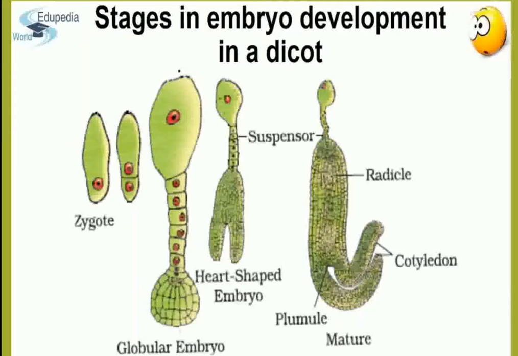The plumule is the future stem of the plant, whereas the radicle is the future root of the plant. With the continuous growth, the enlarging embryo becomes heart shaped, which we call the cordate. The enlarging embryo consists of two cotyledons in the case of dicots and one cotyledon in the case of monocots.